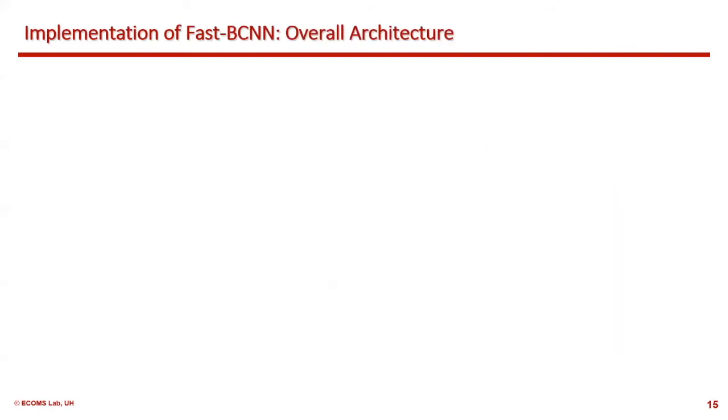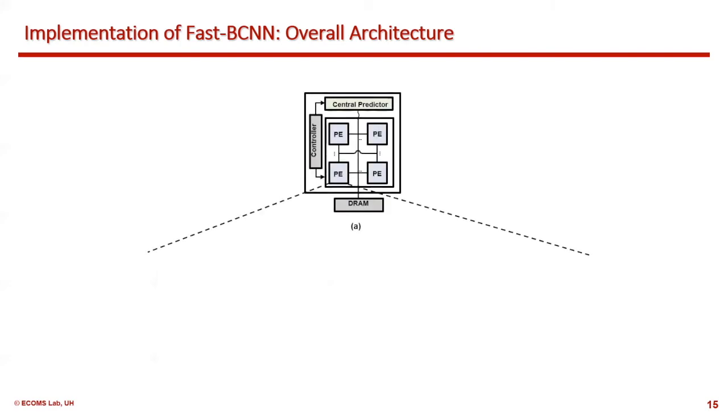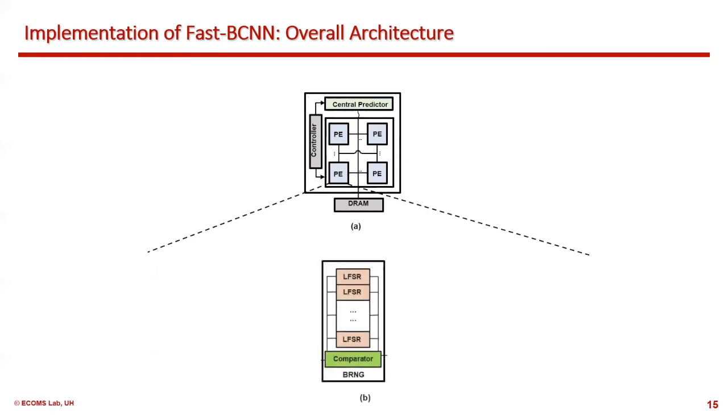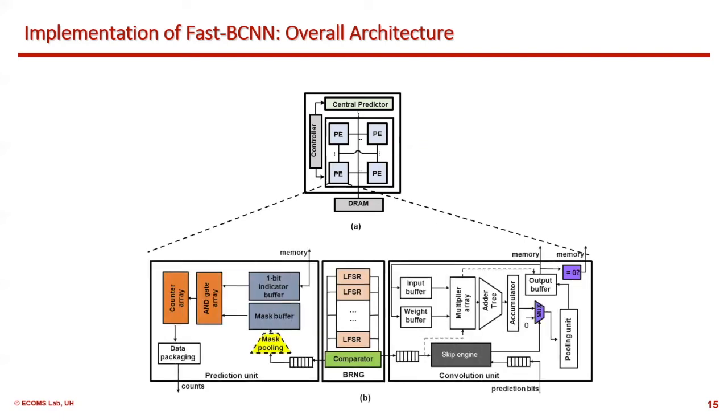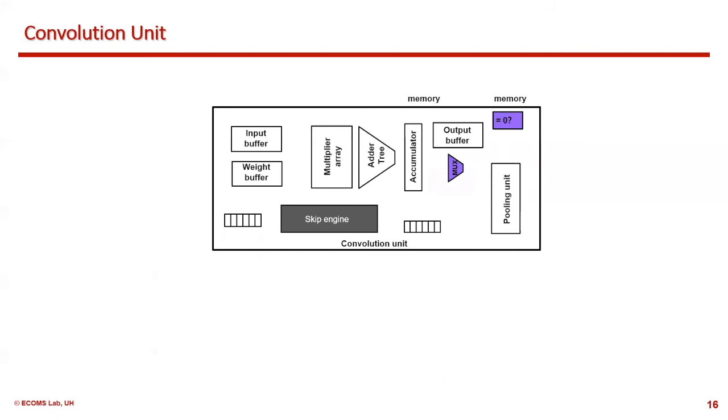The overall architecture of Fast-BCNN includes a group of PEs, a central controller, a central predictor, and off-chip DRAM. Each PE consists of 3 parts: a Bernoulli random number generator, a convolutional unit, and a prediction unit. The convolution unit does the essential computations.